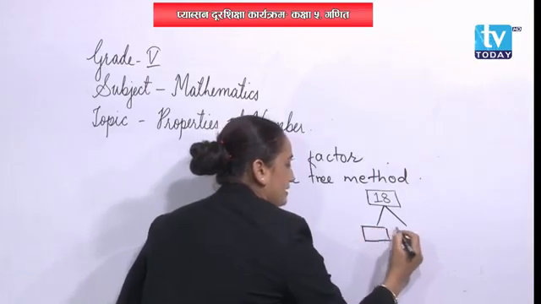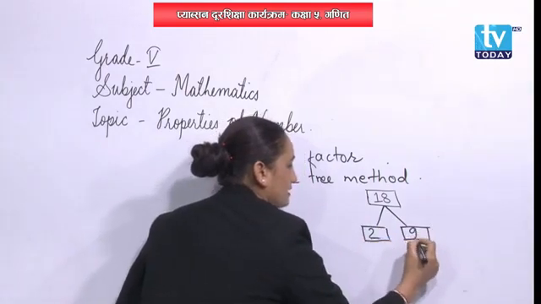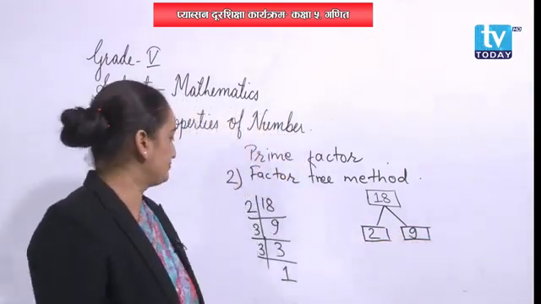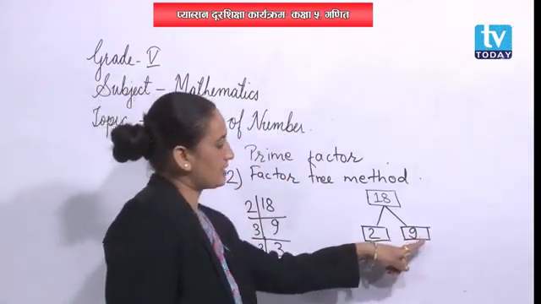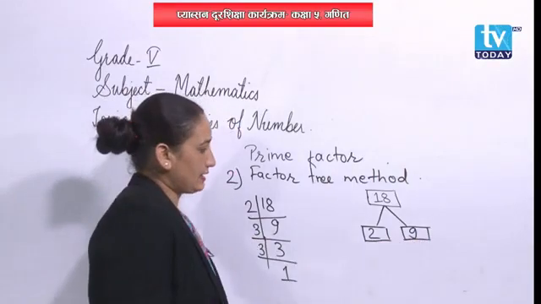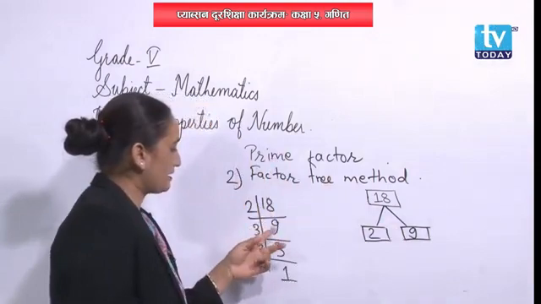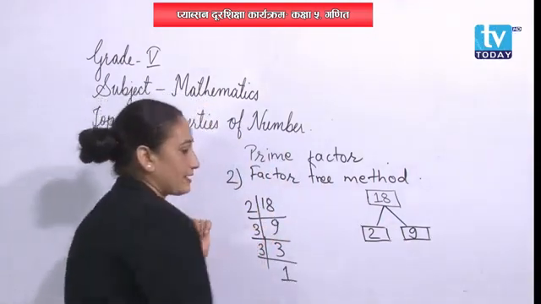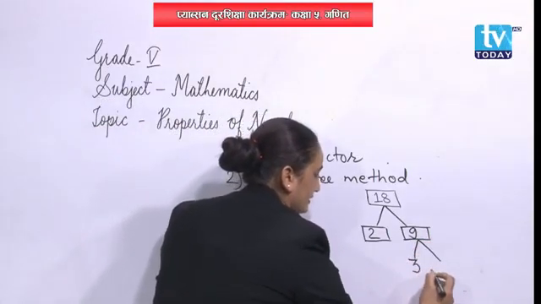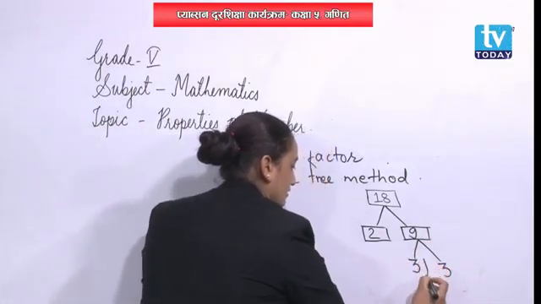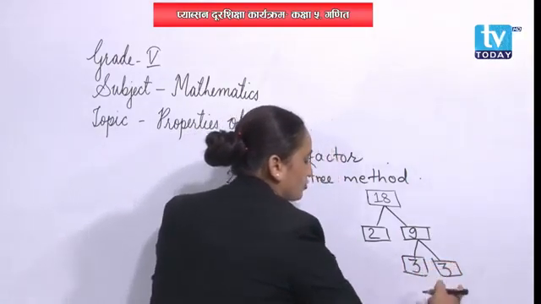What is the first divide number? Can you write it? 2 times 9 is 18. Yes, here 2 and 9 are there. So 2 times 9 is 18. Again, let's divide this 9 into 2 branches. We have divided 9 with 2 digits. What are they? If I divide 9 with 3, then again I will get the quotient as 3. We have got the same answers as before. So 3 times 3 is 9.